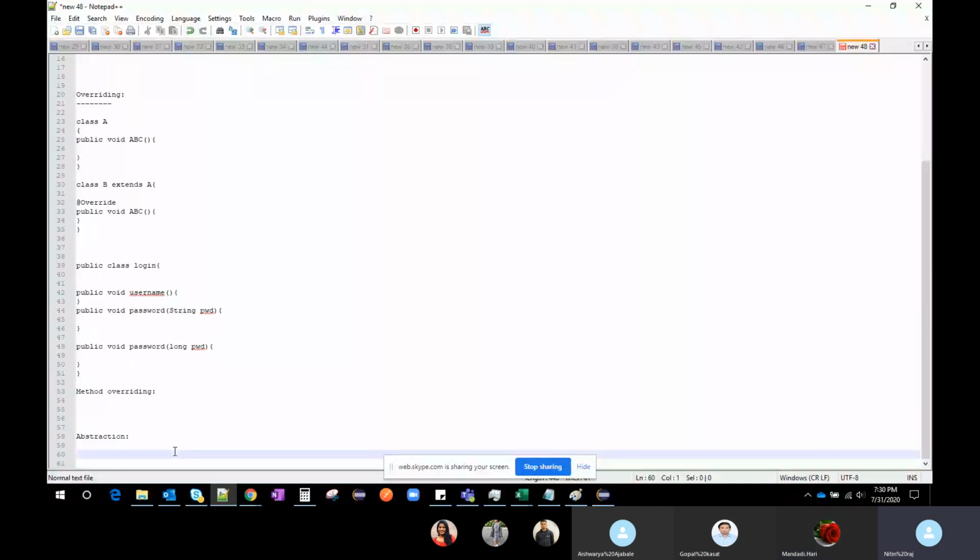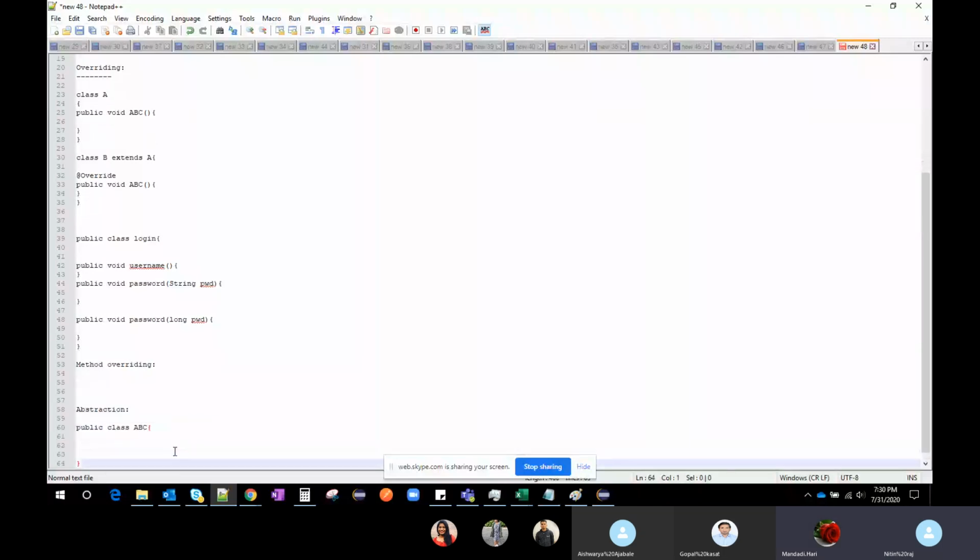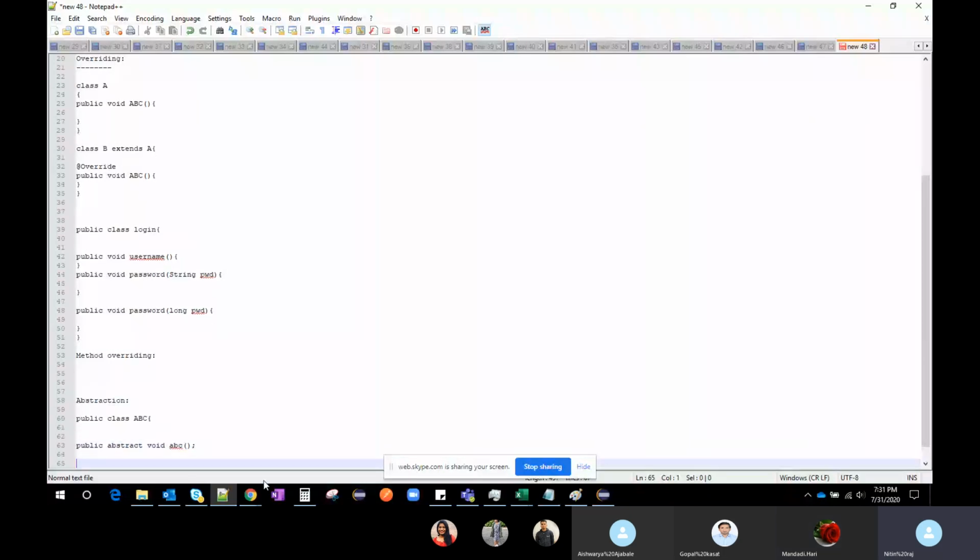Abstraction is nothing but... so let us create a class where there's no method. Public class abc. This is a class. Suppose you want abstraction, so for abstract we have to use the abstract keyword: abstract void abc. This is a method, and in this one we are not going to implement any functions. We are just creating a method like this. So this is an abstract.